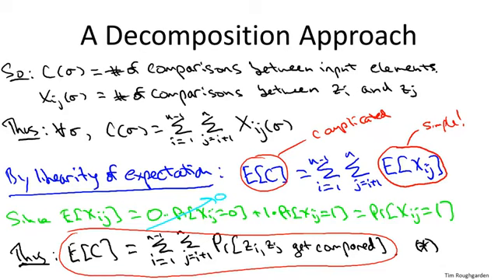So what's going to happen next is that in the second video, for the analysis, we're going to drill down on this probability that a given pair of elements gets compared, and we're going to nail it. We're going to get an exact expression as a function of i and j for exactly what this probability is. Then in the third video, we're going to take that exact expression, plug it into the sum, and then evaluate this sum. And it turns out the sum will evaluate to big O of n log n. So that's the plan. That's how you apply decomposition in terms of 0, 1, or indicator random variables, apply linearity of expectation. In the next video, we'll understand these simple random variables, and then we'll wrap up in the third video.